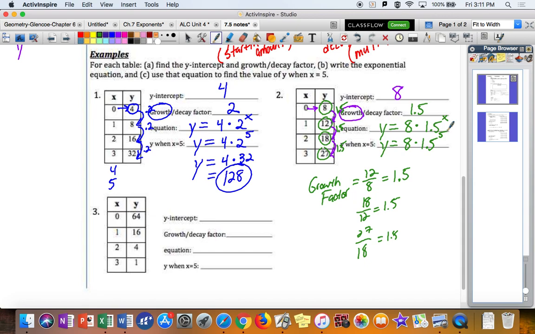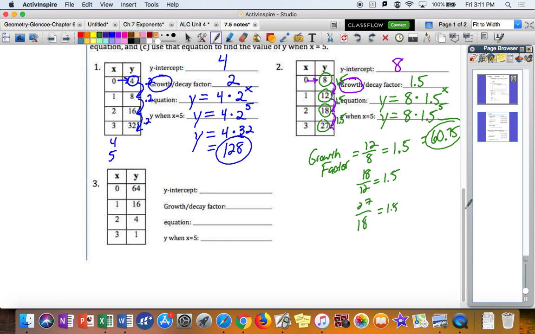And that gives us a total of 60.75. 8 times 1.5 to the power of 5 is 60.75. So you can see that exponential problems usually require you to dig in with your calculator a little bit, because the numbers are hard to calculate in your head as you get through some of these problems.